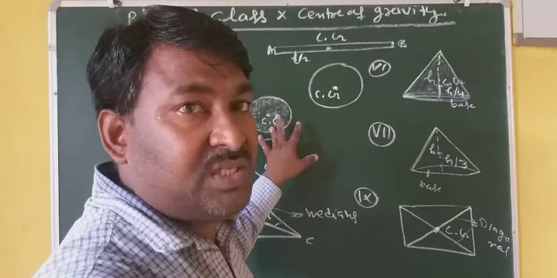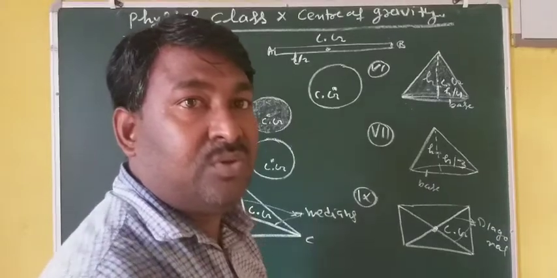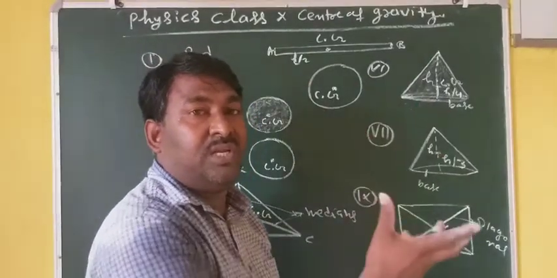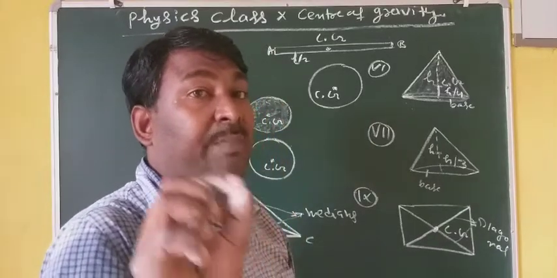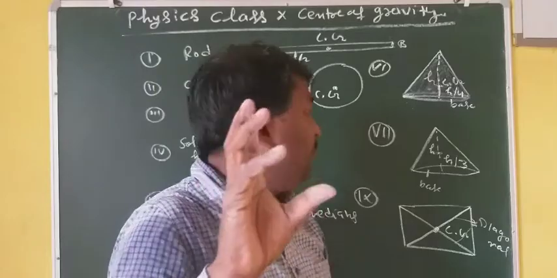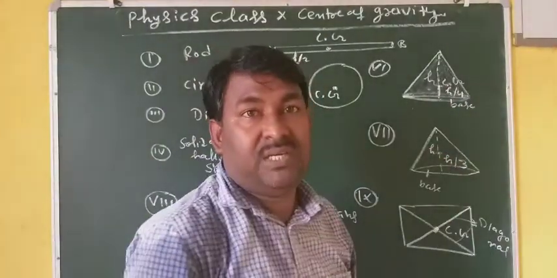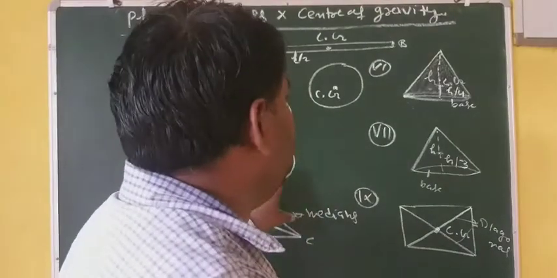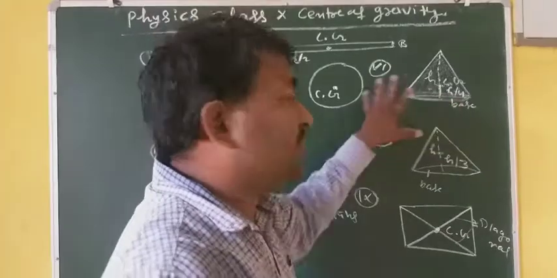Okay, the third one is that when you have a body of entire weight W, then this total body can be taken as a point particle of weight W placed at the point of center of gravity. Okay, so keep in mind, and for different shapes of the body, what is the position of center of gravity.